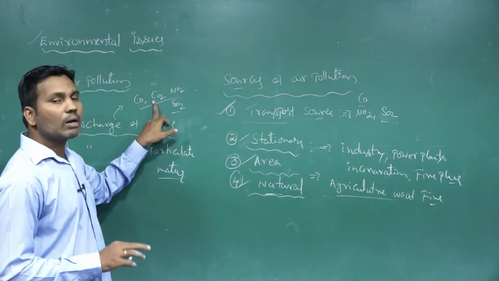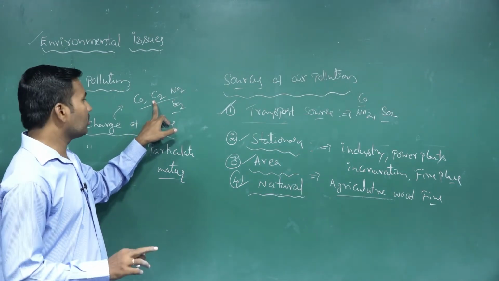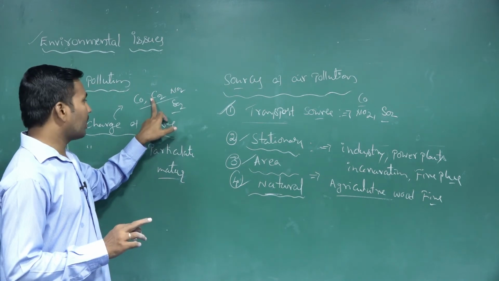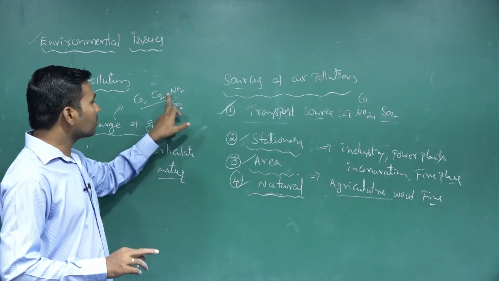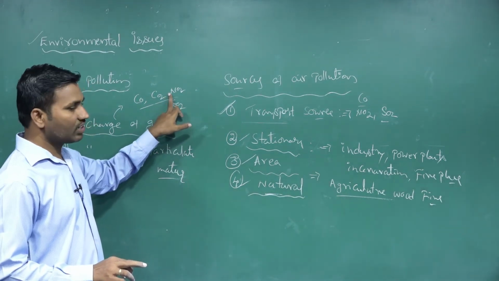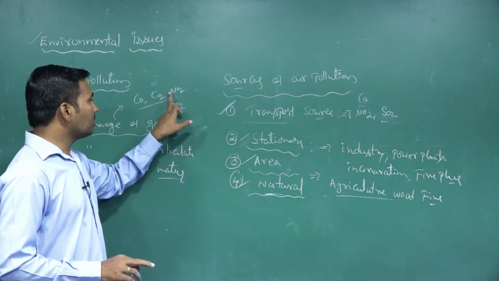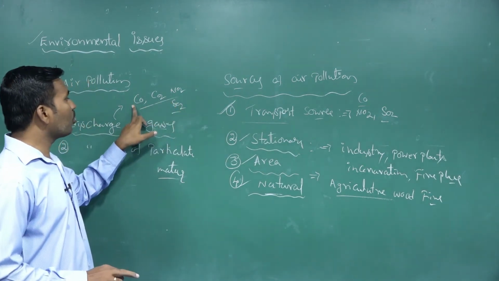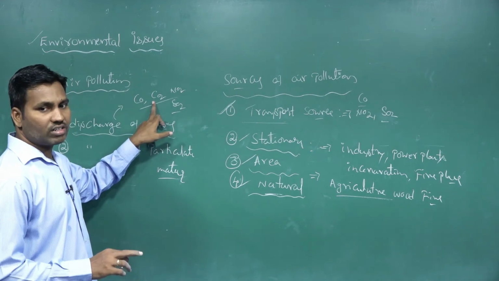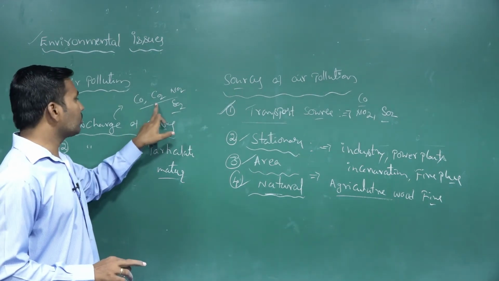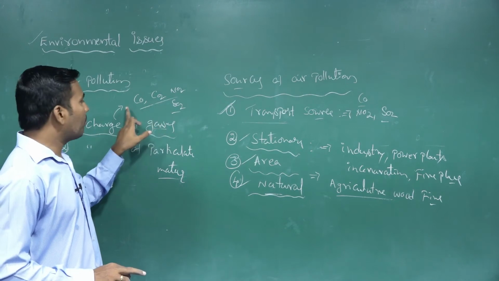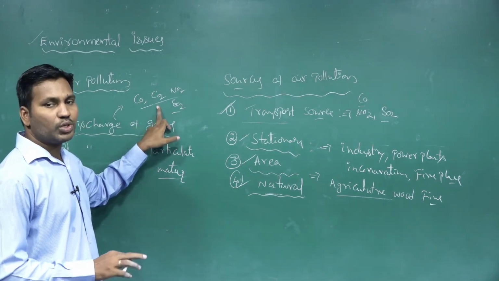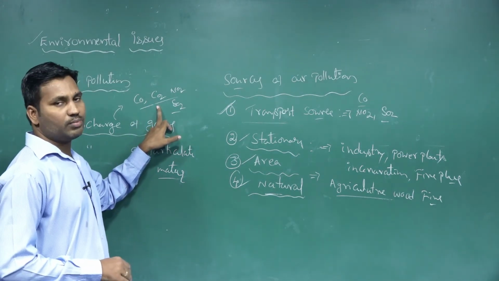In the same way carbon dioxide causes air pollution, and the oxides of nitrogen and sulfur. Generally carbon monoxide and carbon dioxide cause air pollution and lead to a number of health issues in humans and organisms.